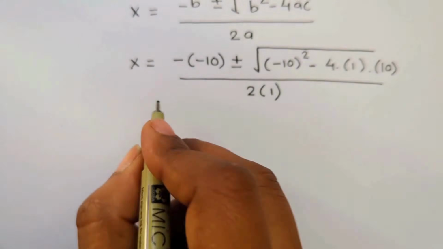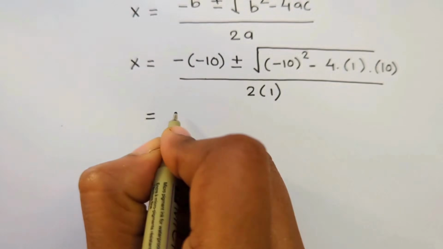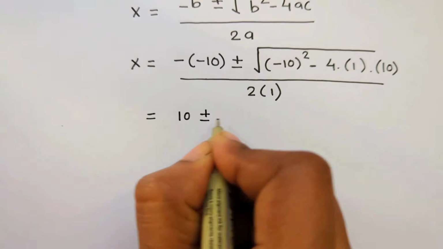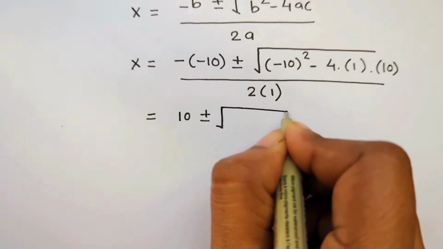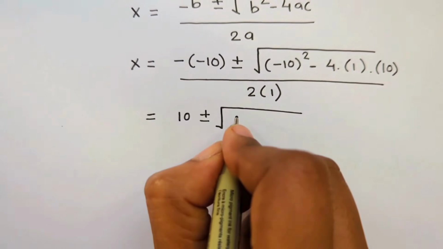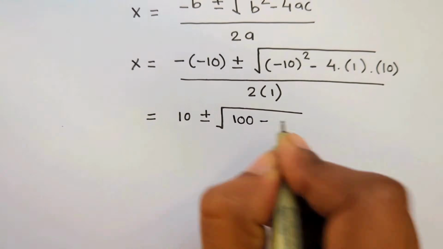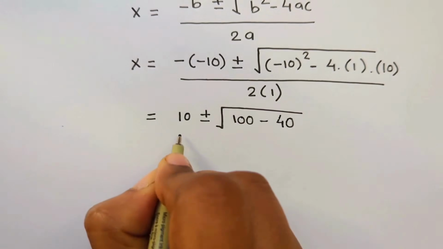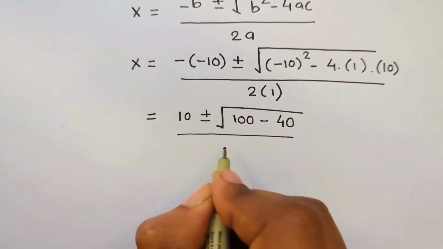Okay, so let's figure it out. What values do we get? Minus of minus 10 is 10 plus or minus the square root of minus 10 square, which is 100, and minus 4 into 1 into 10 would be 40, divided by 2.